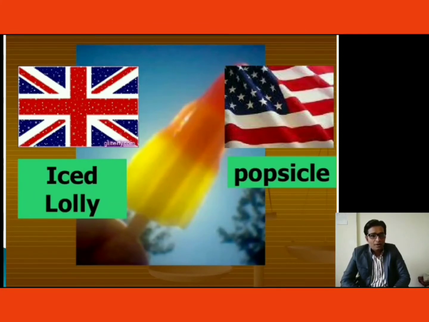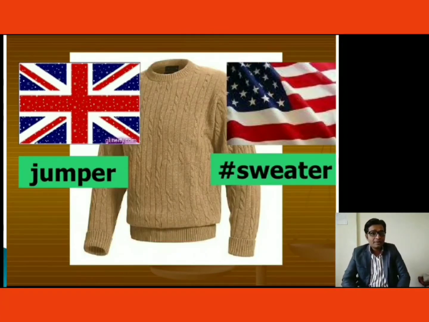Iced lolly, popsicle. So we have that from village to village, especially in the summer season, this ice candy is sold by the ice candy seller everywhere. Indian people call it ice candy, iced lolly by Britain people, and popsicle by American people. These are the names that have been given to these particular things.